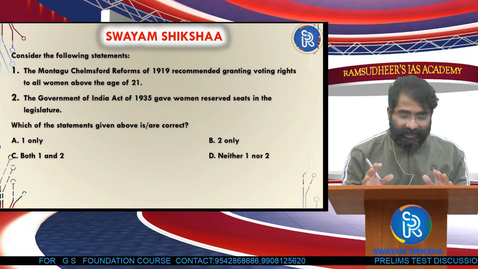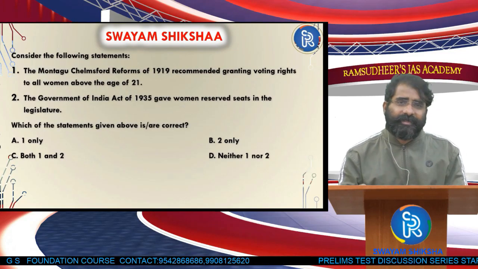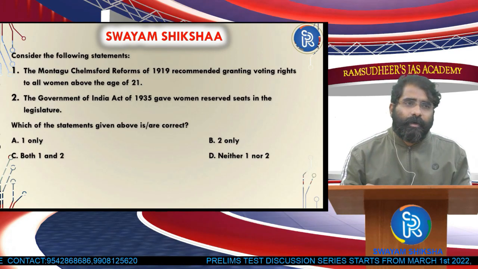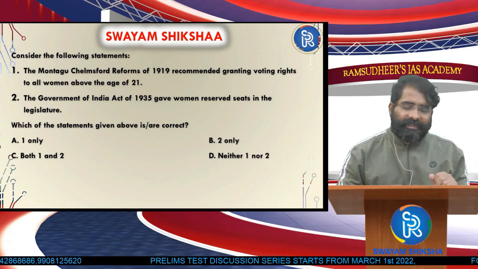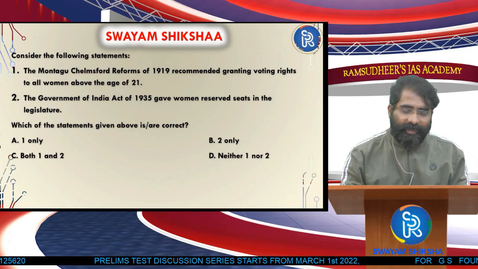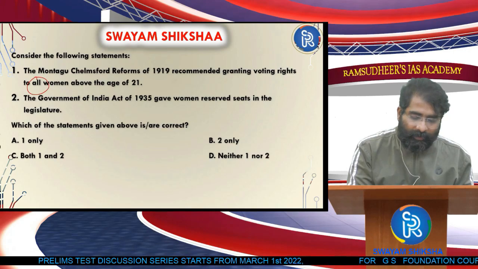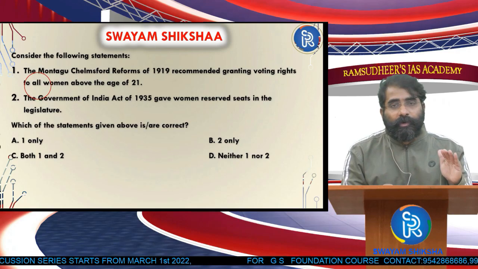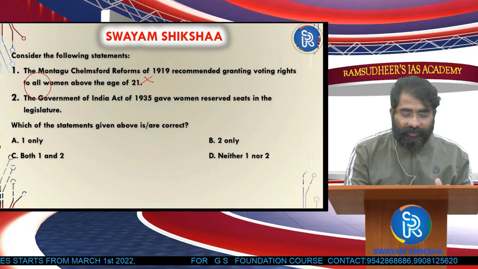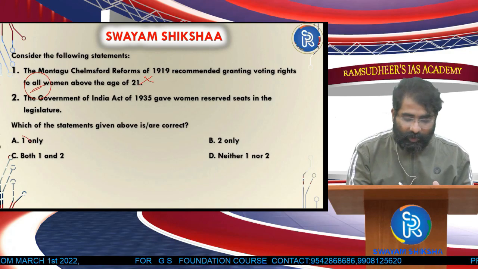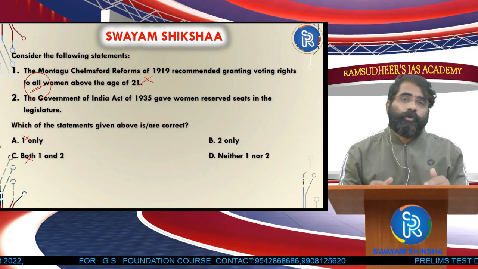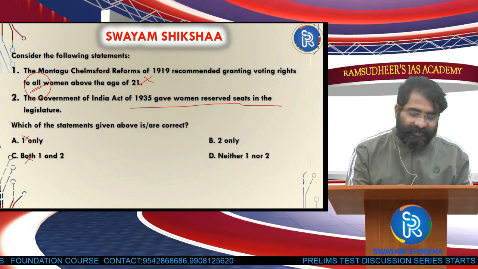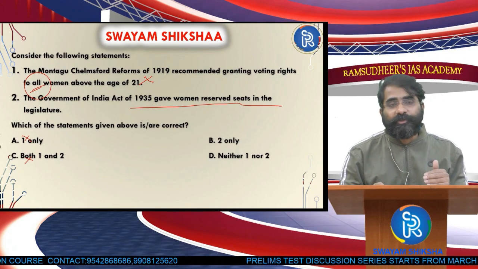Let's go to the next question here. Of course, this question you need to know. There's some kind of logic which I use here, and it says this reform recommended granting voting rights to all women above the age of 21. Now this is basically for Muslims and all. Yes. So this is a wrong statement using these extreme words here. So I eliminate 1 first. Now slowly we started giving rights, and the Government of India Act 1935 gave women reserved seats in the legislature. Yes. So step by step we did.